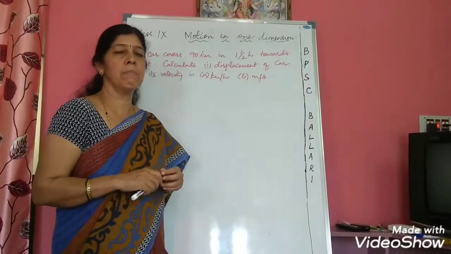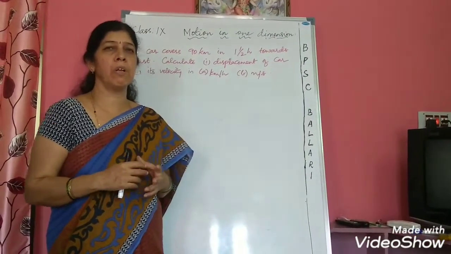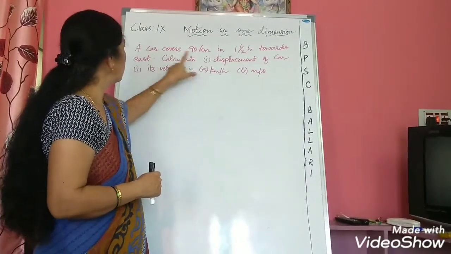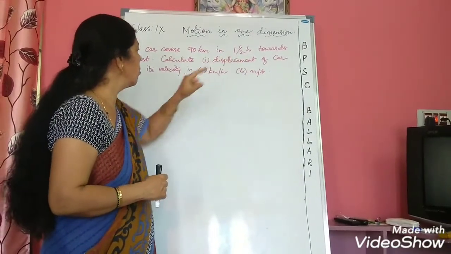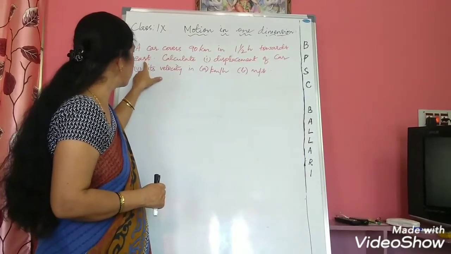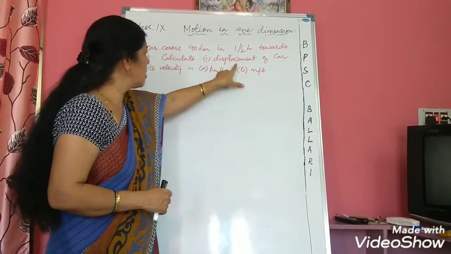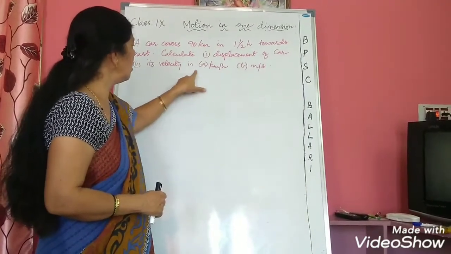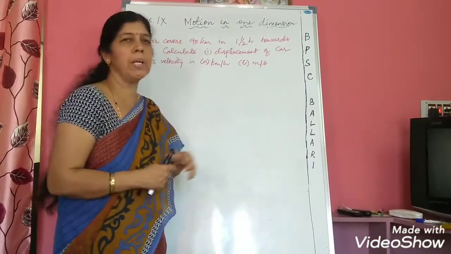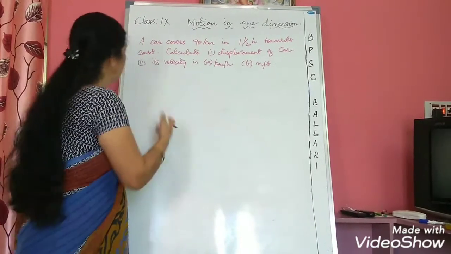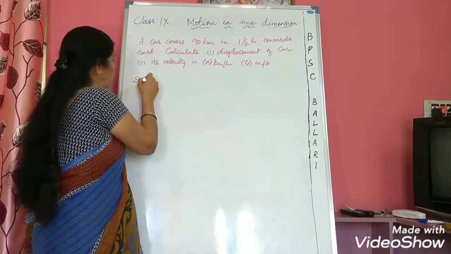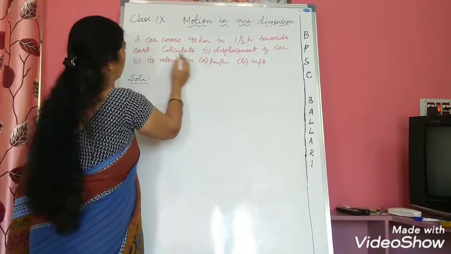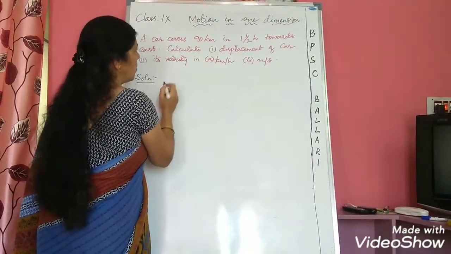Now let us consider some numericals on displacement, velocity, speed and acceleration. I have a problem here. A car covers 90 kilometers in 1.5 hours towards east. Calculate the displacement of the car, and second, its velocity in kilometer per hour and also meter per second. Now, when you come to the solution, the displacement of the car must be calculated.